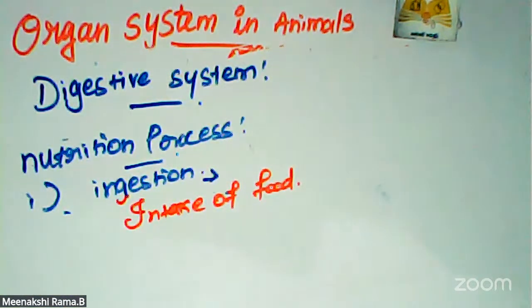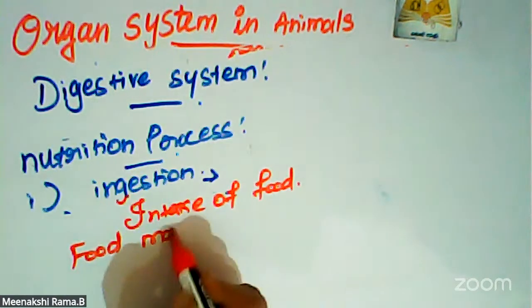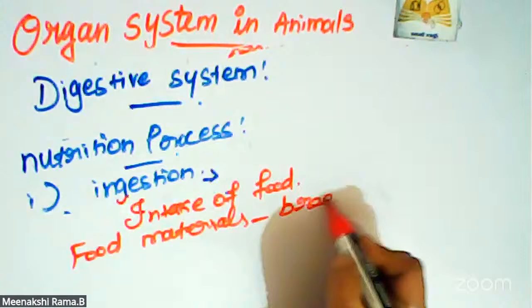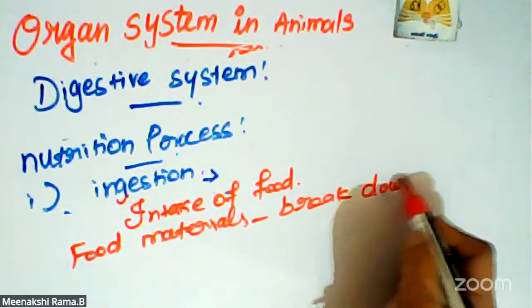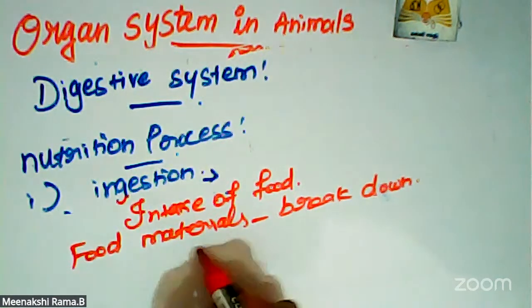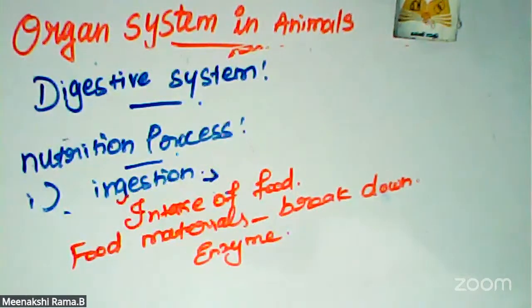Then the breakdown of complex food materials happens with the help of enzymes. That process is called digestion. It is the breakdown of large, complex and insoluble food materials.